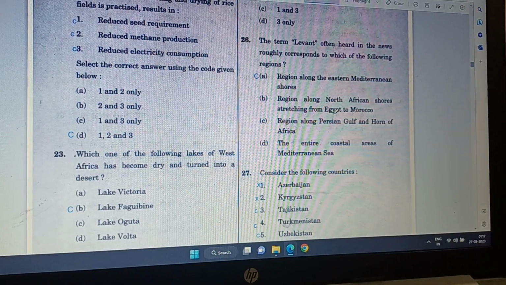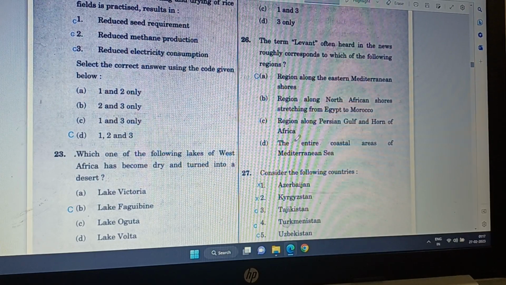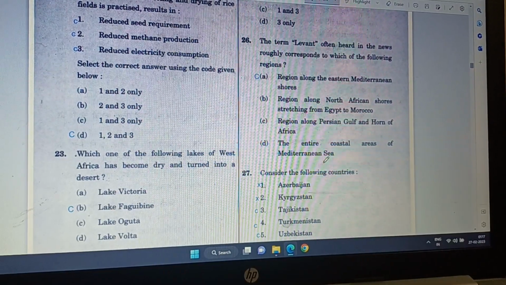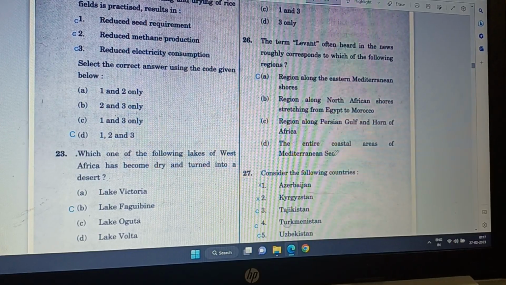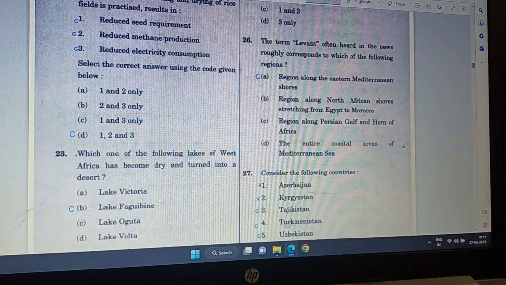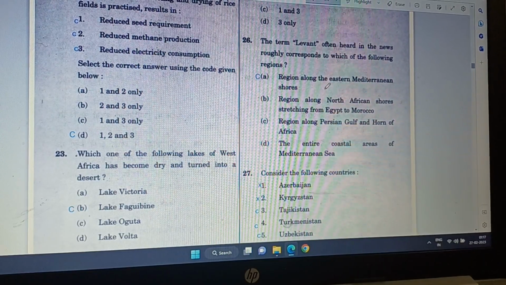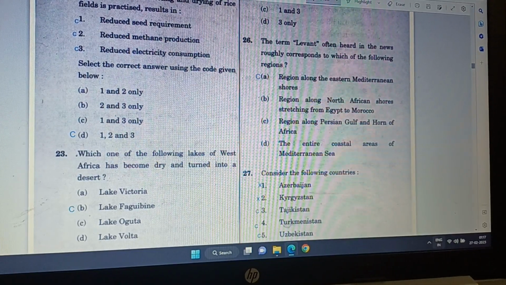It is not there. And then the region along the Persian Gulf. No, it is not there either. You can get confused between A and D, because both are in the Mediterranean Sea. But the entire coastal areas of, no, it is not that. It is on the eastern Mediterranean shores, not the entire coastal areas. So A is the correct answer.